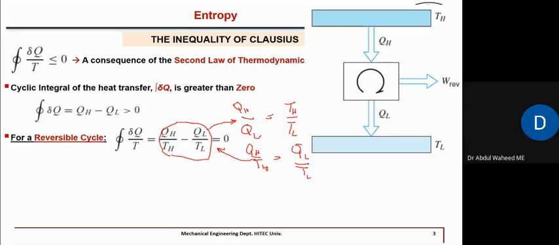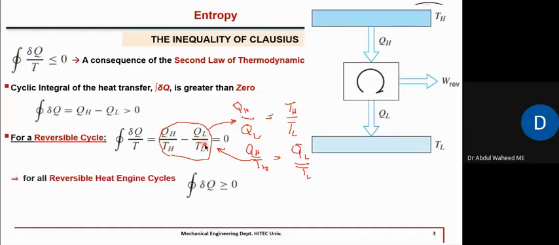So this term del Q by T is equal to QH by TH minus QL by TL. Again, the cyclic integral of del Q by T, which is taking place in this heat engine. So it is also clear that QH by TH minus QL by TL is equal to zero.